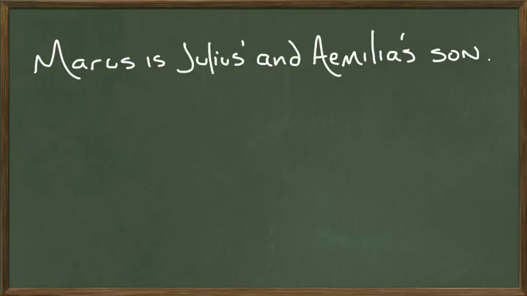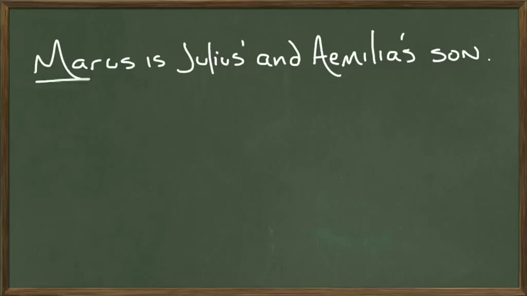But he's also the son of Aemilia. So there's another way to do this. Since he's the son of Aemilia and Julius, we might use apostrophes instead of prepositions. Well, Latin doesn't have the preposition of. It also doesn't have the apostrophes. They do this a different way.